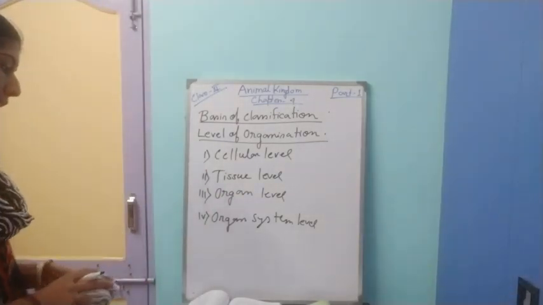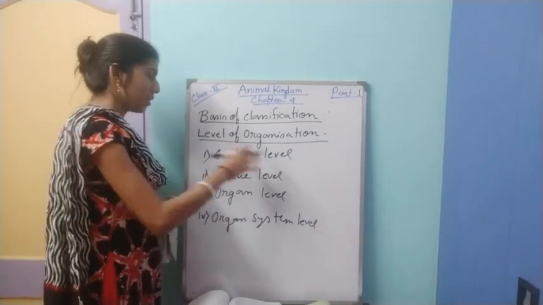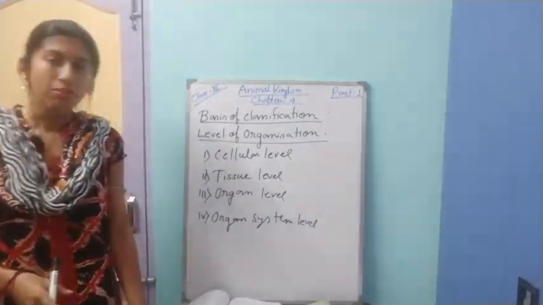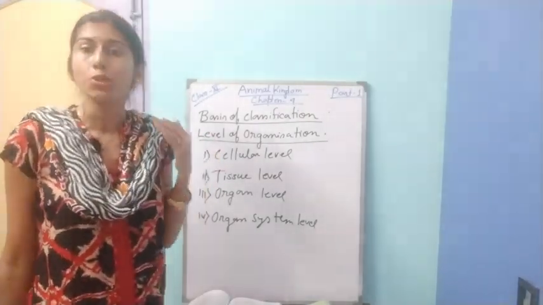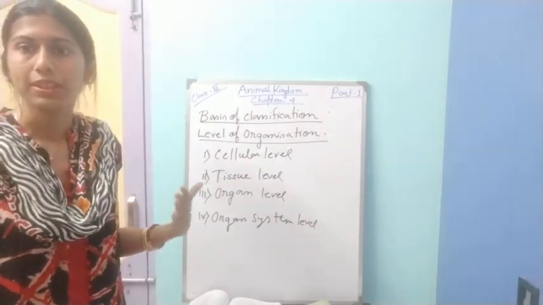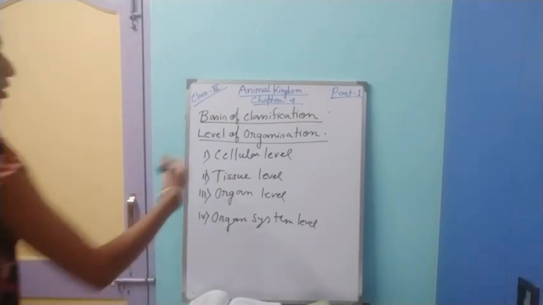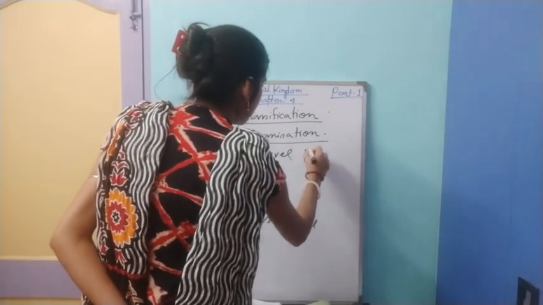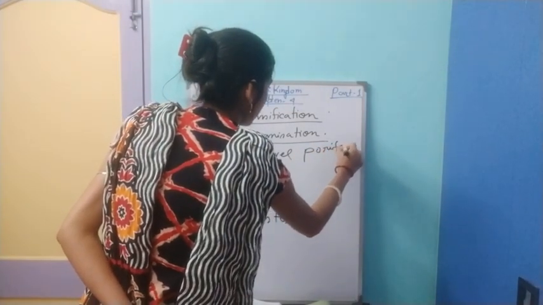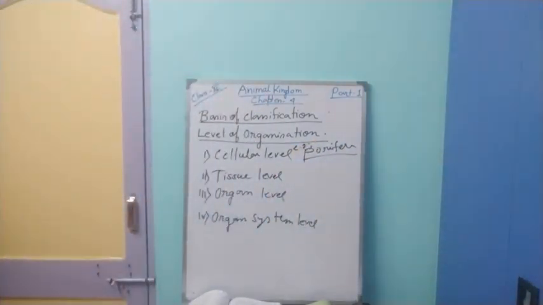Okay, so if cells are arranged as loose cell aggregation, it is called cellular level of organization. It is found in lower organisms. I am repeating, if cells are arranged in loose aggregations, not grouped into tissues, this type of arrangement is called cellular level of organization. It is found mainly in sponges. Sponges are under Porifera, so the example is Porifera.